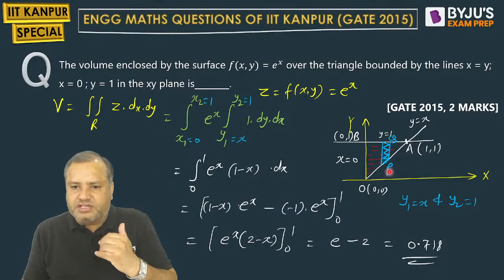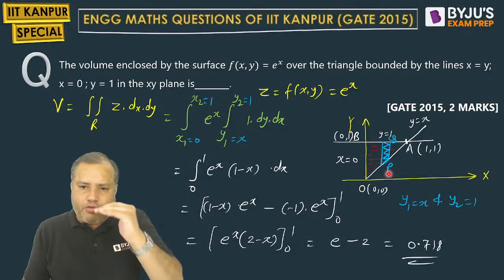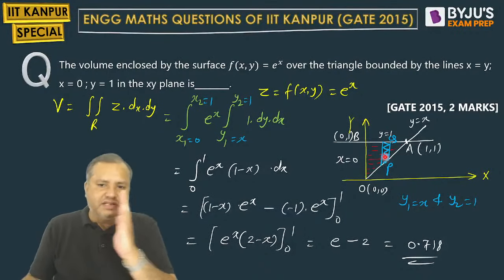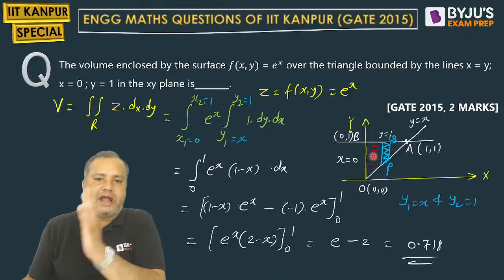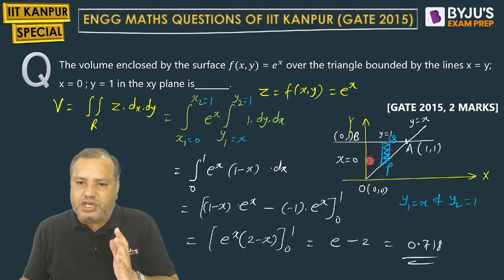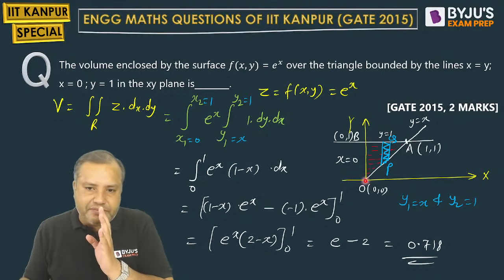So the endpoints of this strip are P and Q. P will give you y1 and Q will give you y2. Similarly, when you slide this strip from left extreme to right extreme, you are going to get the limits of the second variable. When this strip PQ is brought along this initial line, this will give you x1. And when this strip is slid to the point A, you will get x2.